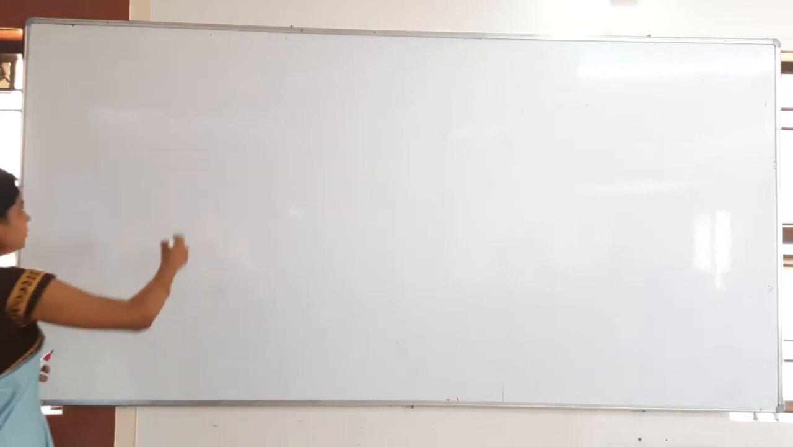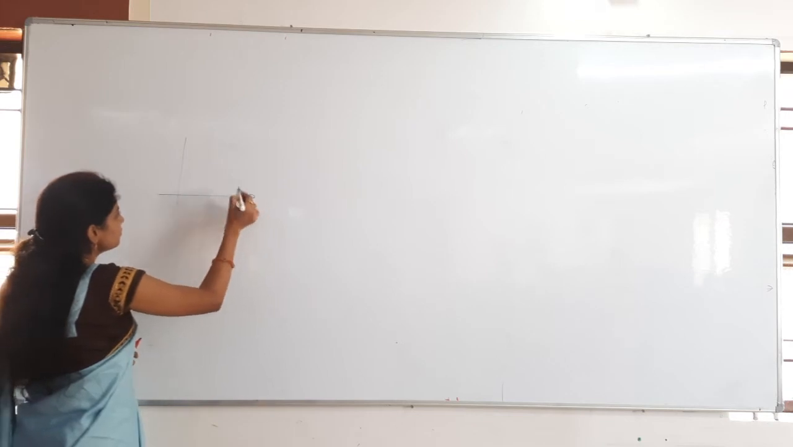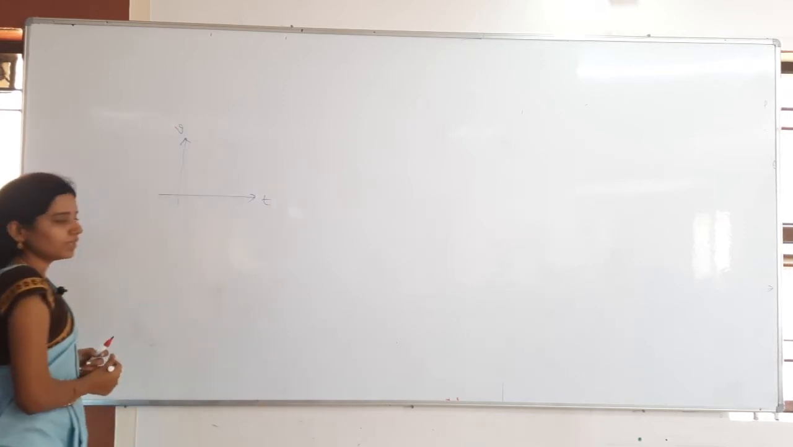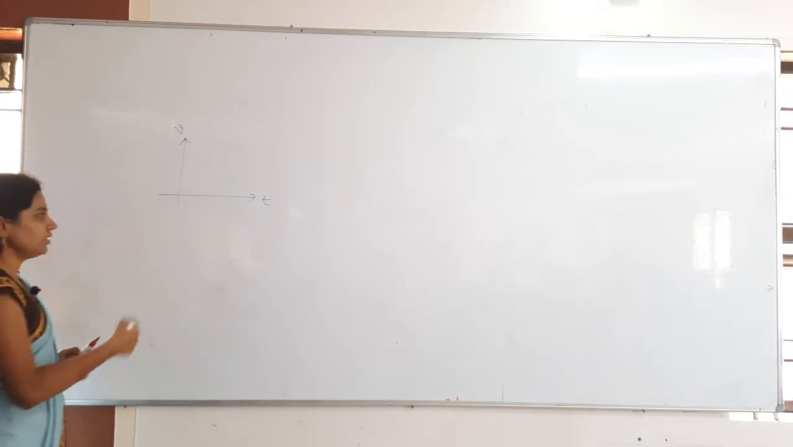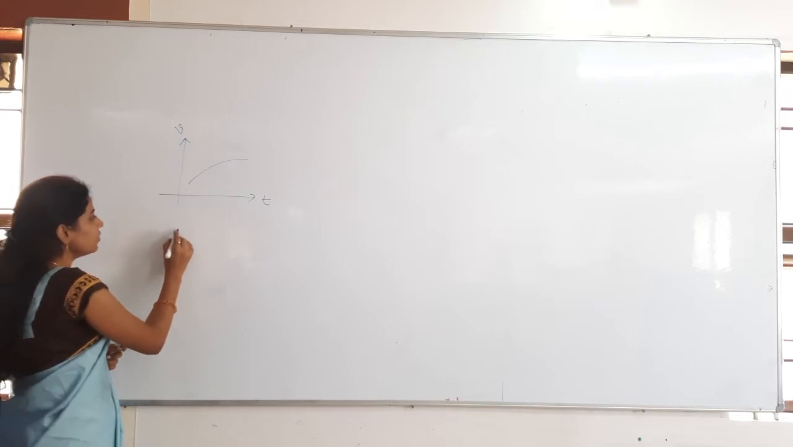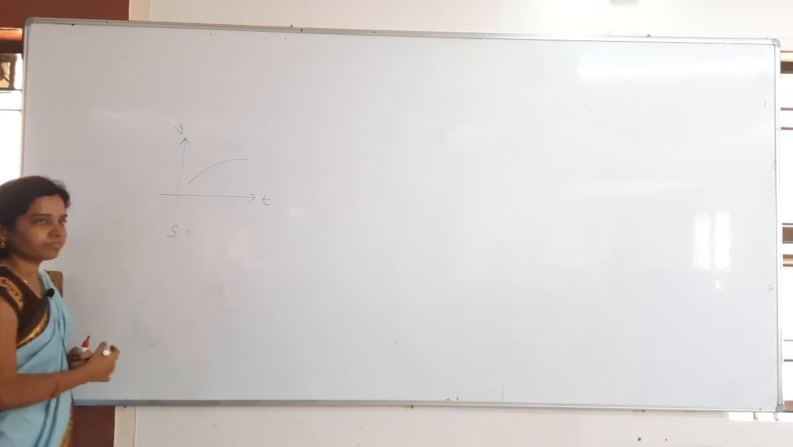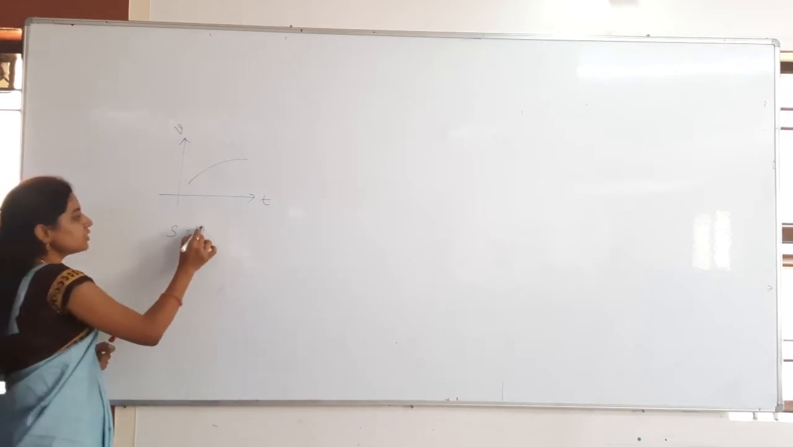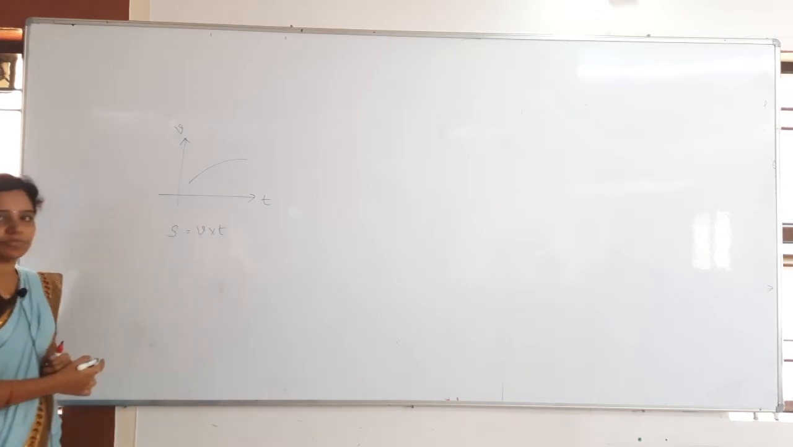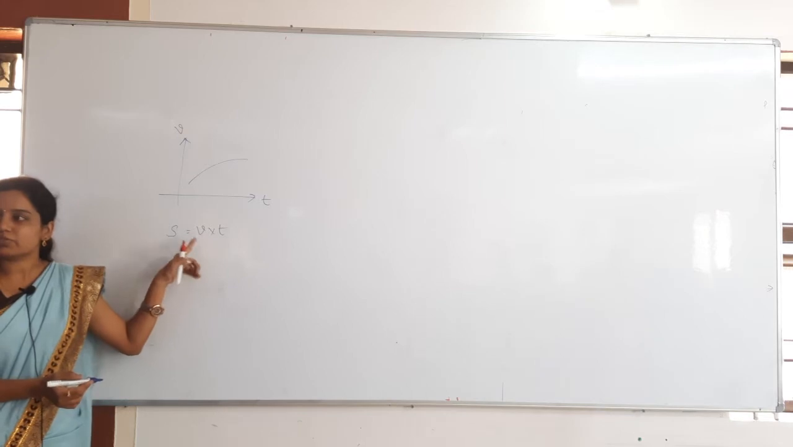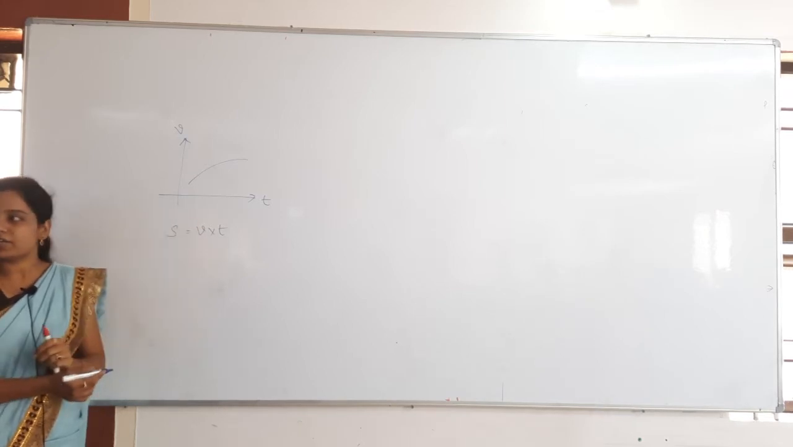Now one more thing, if I give a velocity and time graph, a different graph like this, for example. Now I want to find the displacement, then what do I have to do? We have to take the area under the curve. Why? Because displacement is equal to velocity into time, nothing but multiplication. Whenever you get a multiplication, you have to consider the area under the curve.